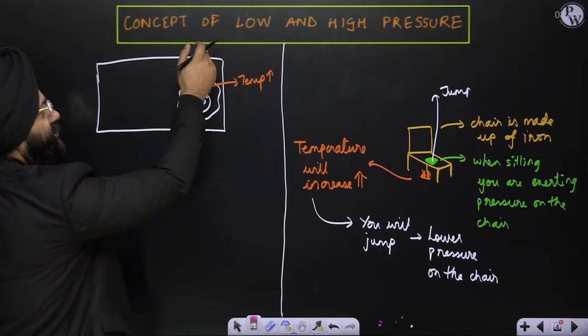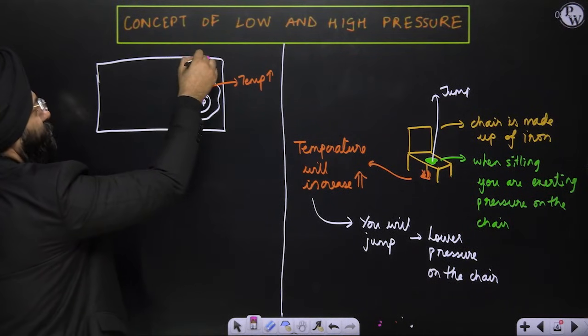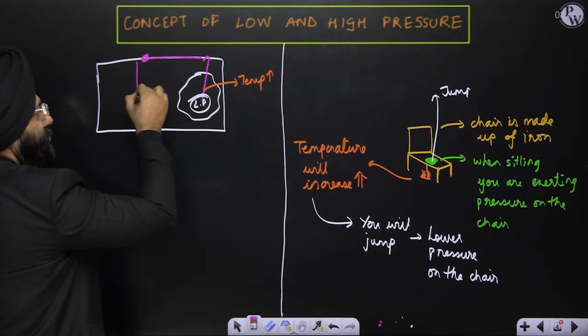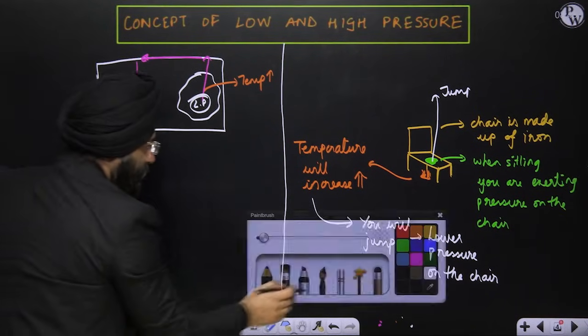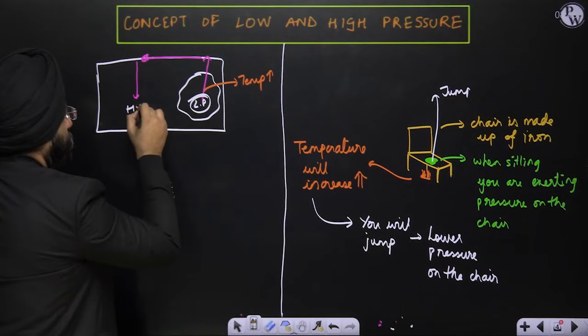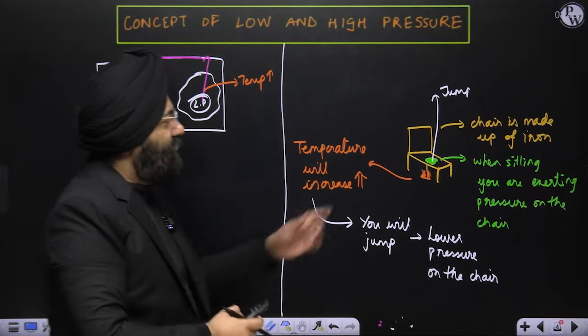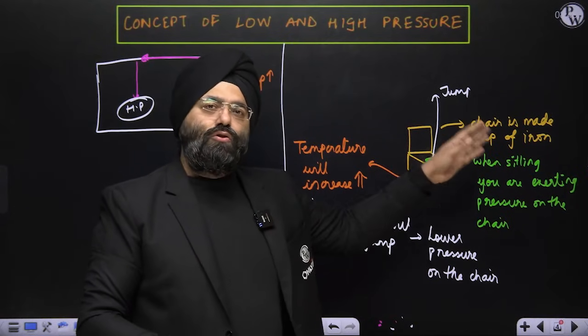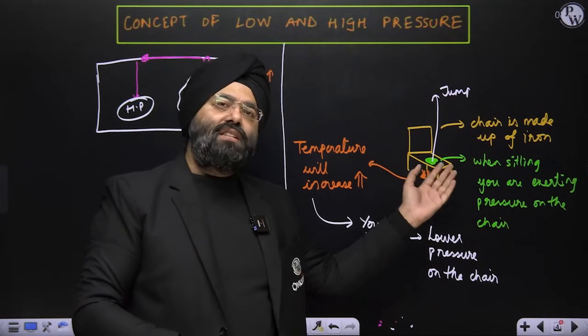Now you know something very well. Anything that has risen will go upwards. It might move here or there, whatever. But somewhere when it cools down, it will sink. When it sinks, it will create high pressure. Somewhat very similar to this: supposing you have heated the chair, you have jumped. Afterward, it cools, you again sit. When you sit, you exert pressure.